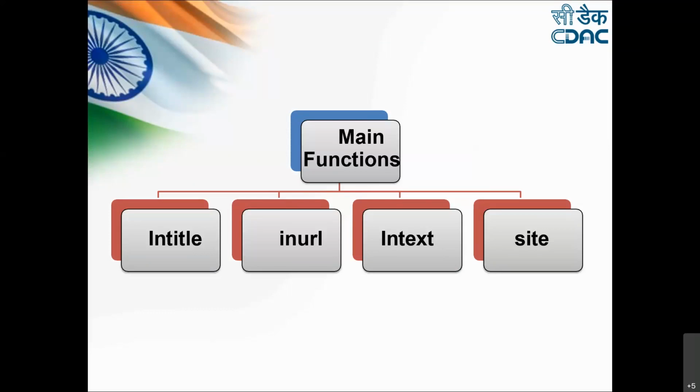Wherever it identifies it, it will give me the list of all those URLs. Then we have site. Site limits the scope of a query to a particular website. If I need to find out only about cdag.in, I can simply put site:cdag.in, and it will only search the content from cdag.in.